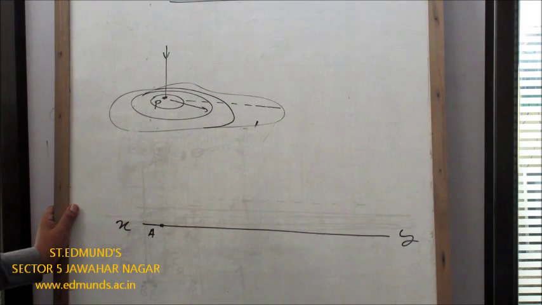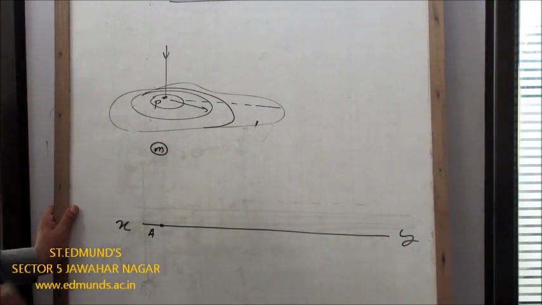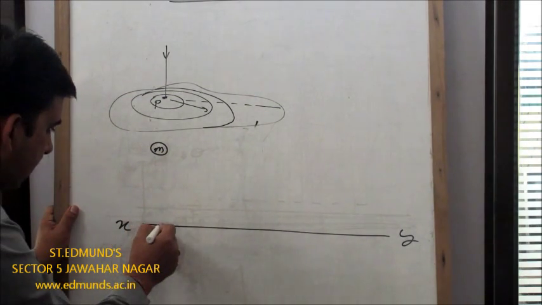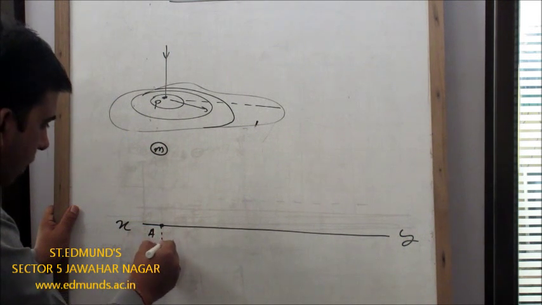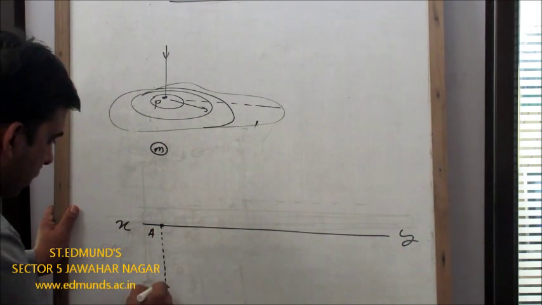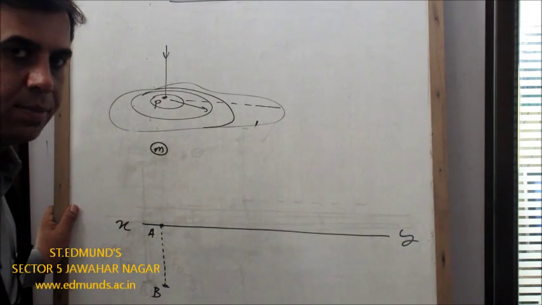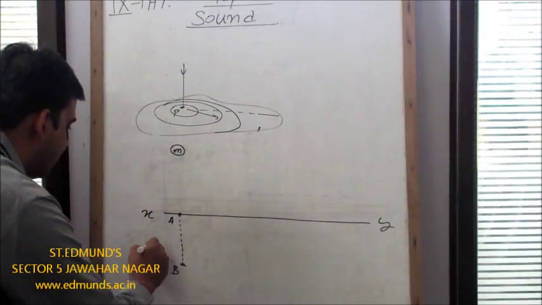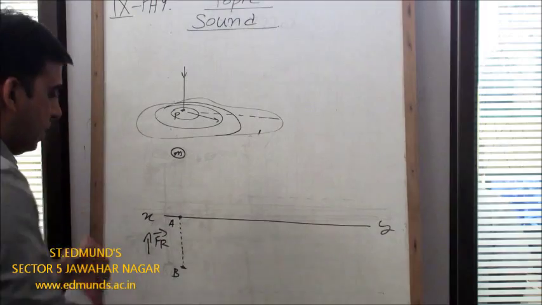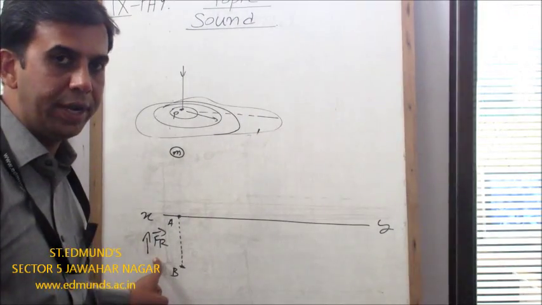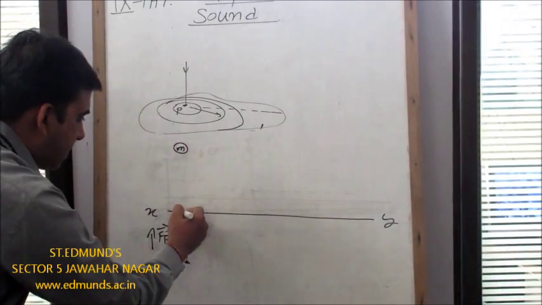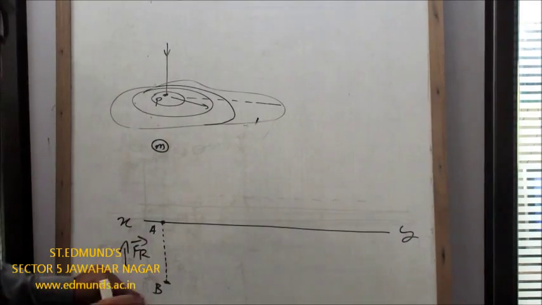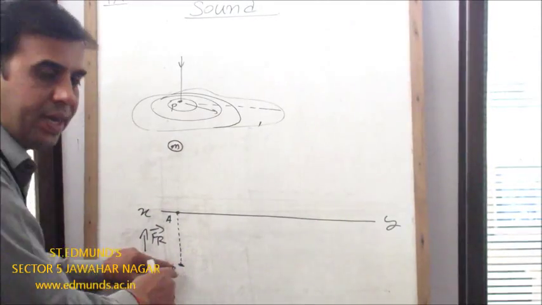Let's assume we have a particle A at this point. When we drop a stone of mass m from a certain height and it comes down, it hits the particle A, and this stone has to do some work to take the particle A from this position to this position, and the new position is represented by point B. This work is done against the restoring force developed in the medium, and this is due to the elasticity, as I mentioned earlier. Since this external agency has to do work to take the particle from A to B, that work is stored as potential energy in the particle at point B.